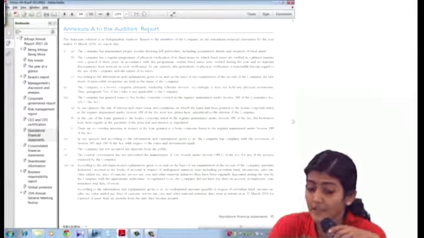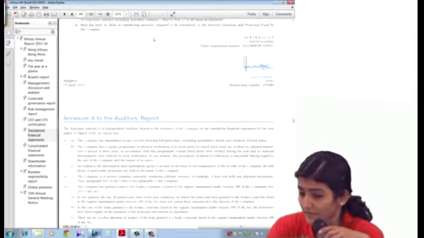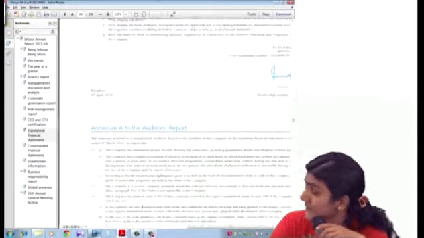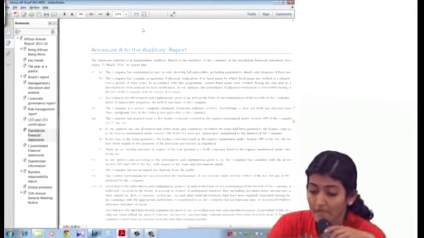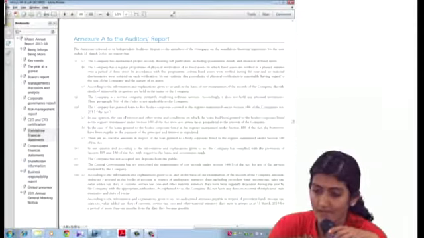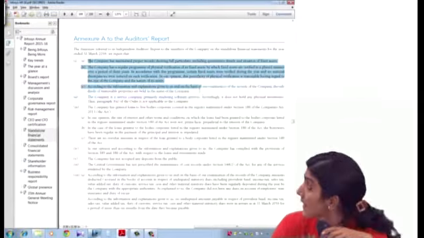Now, this is Annexure A to the audit report of Infosys. Right, so this is the main report, true and fair view, and then after that, this is Annexure A. So what is the first point in Annexure A? One is over there for fixed assets. And look at the 3 points of reporting over there. Are you able to see?